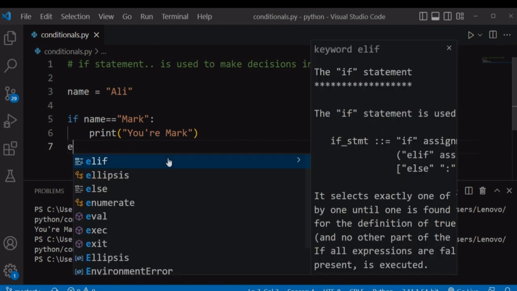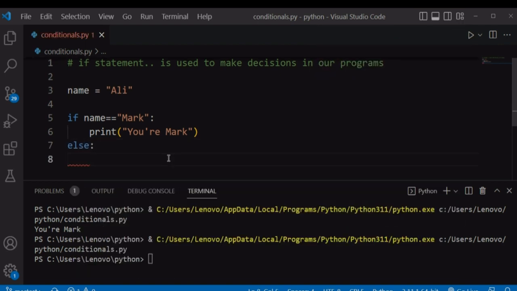We also have the else statement, and this else statement will get executed only when this if statement evaluates to false. Let's print something else under this else statement.